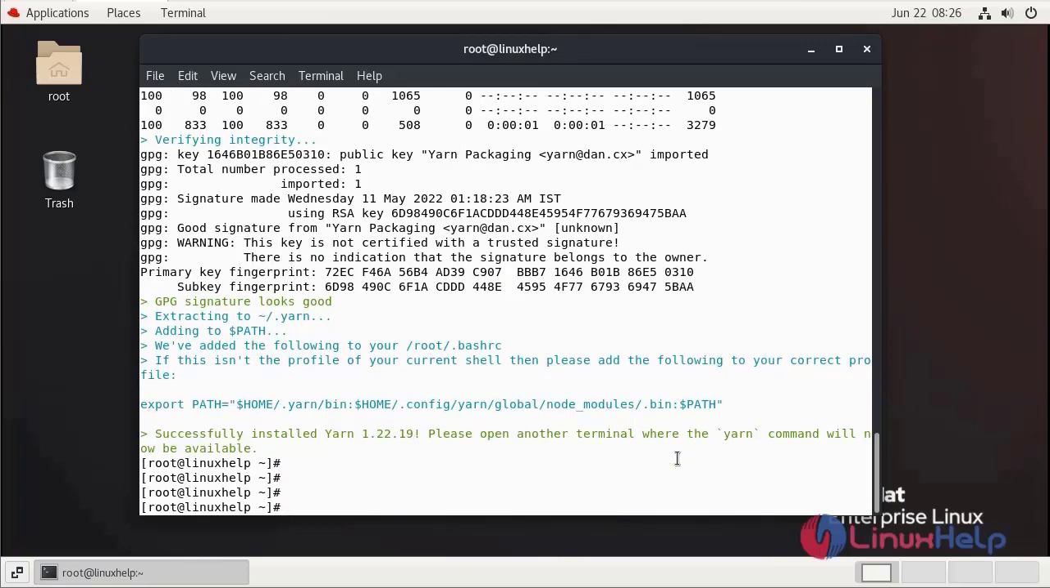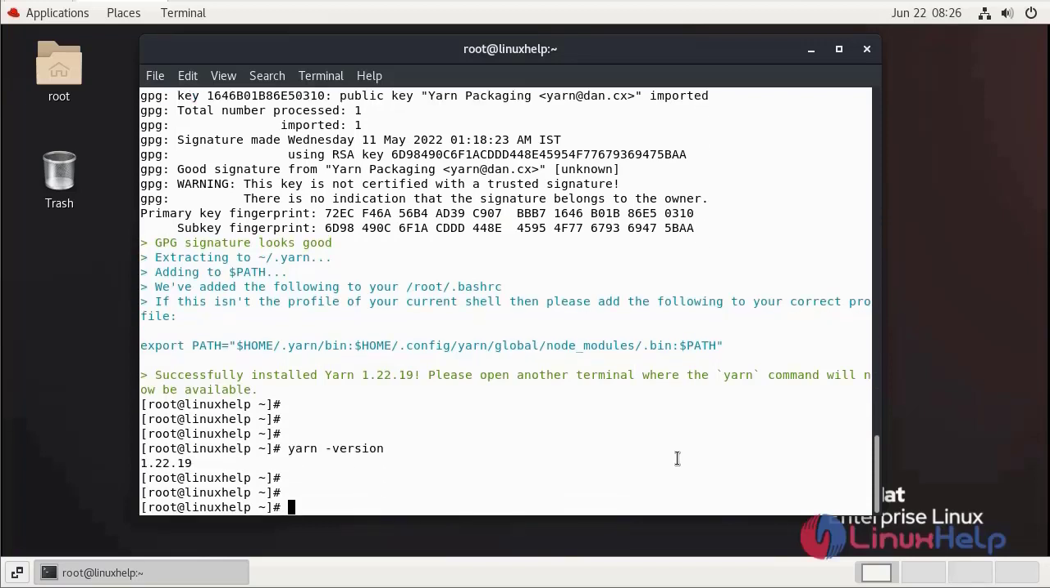Now I am going to check the Yarn version. The installed version of Yarn is 1.22.9. By this, the installation of Yarn in REDHAT 8.5 is completed.